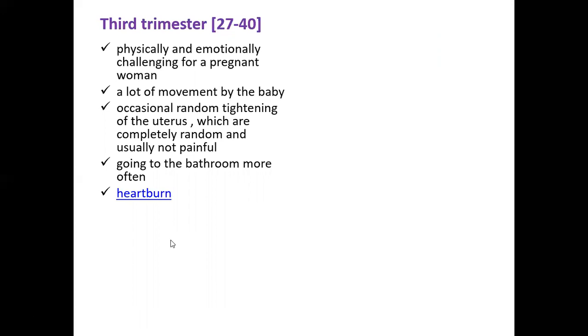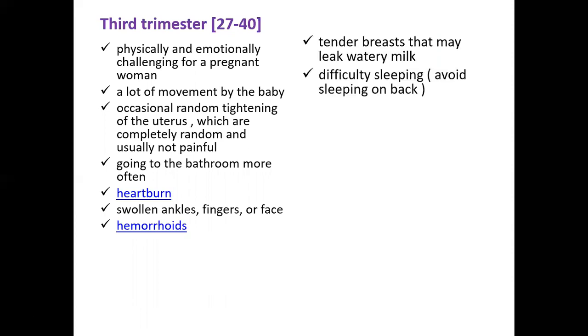The woman may also encounter heartburn, swollen ankles, fingers, or face. Hemorrhoids are also quite commonly developed in this phase. So if you have encountered hemorrhoids, please go to a doctor and take the treatment.